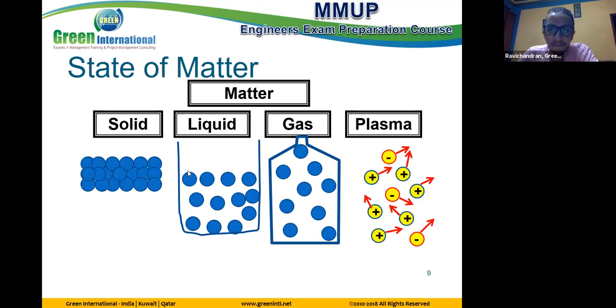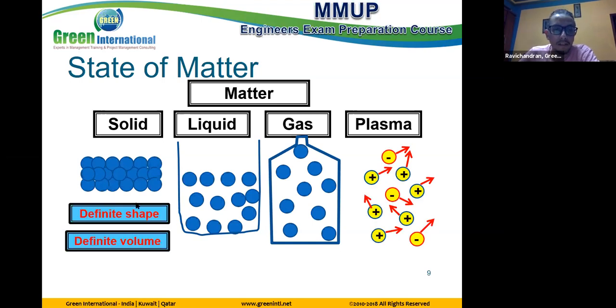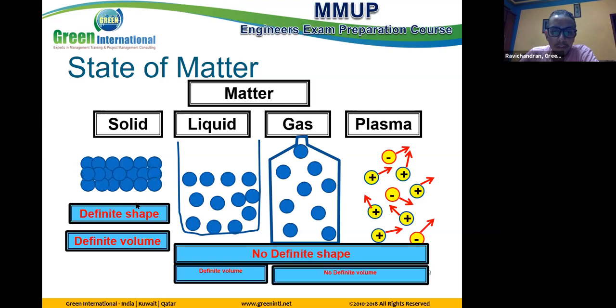And then plasma. Smaller formation for each one. Solid has a definite shape, but the others, liquid, gas, and plasma, do not have a definite shape. Solid and liquid have a definite volume, but gas and plasma have no definite volume.